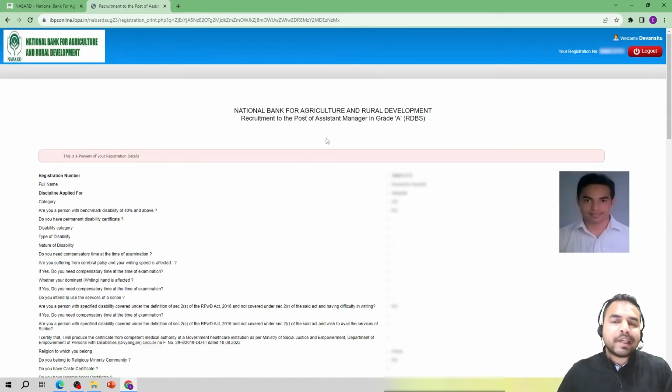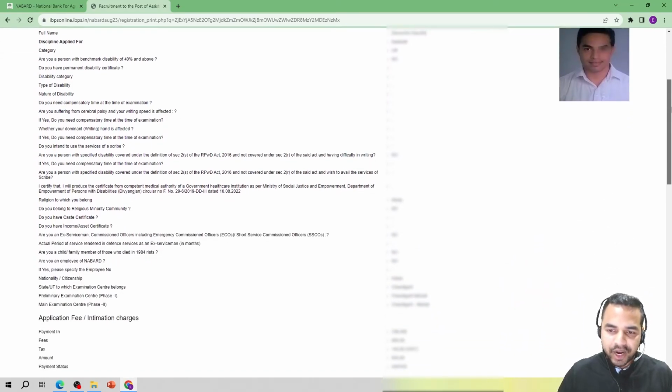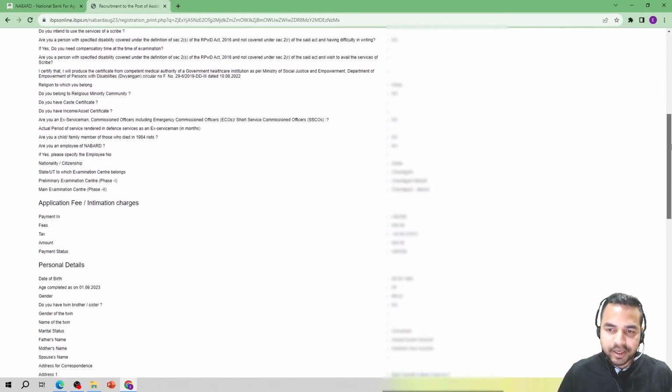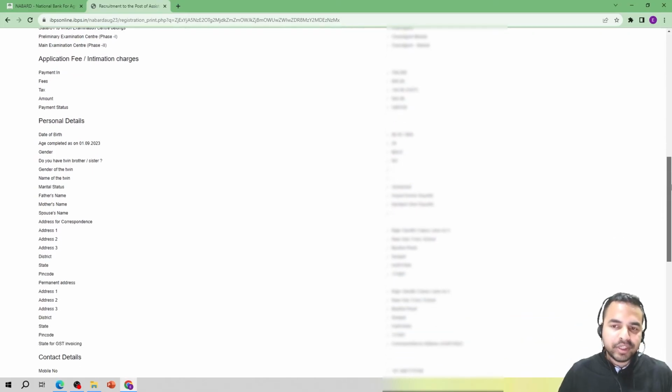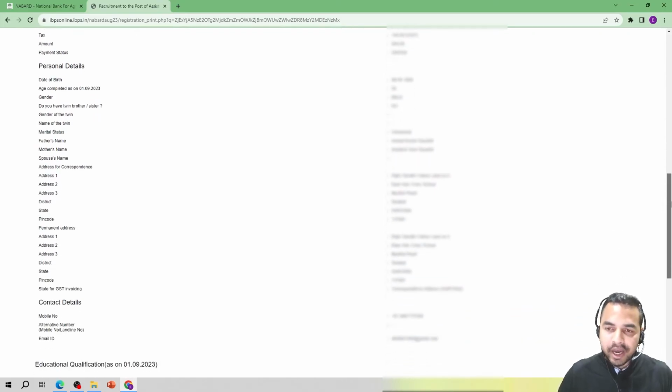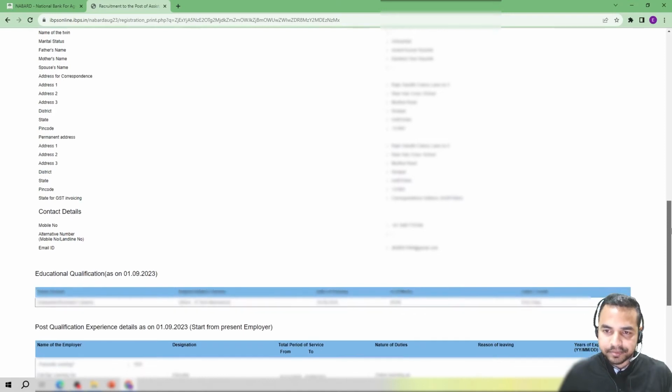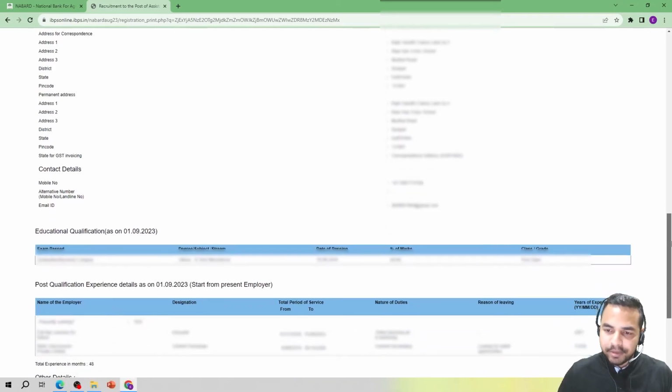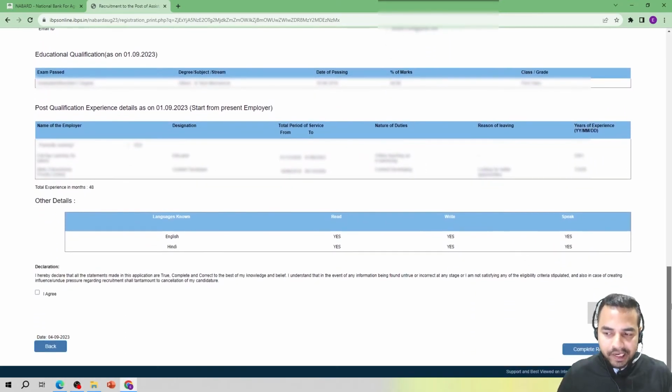Now when I click on save and next, it is showing me the preview of my online application form. Once again I have to make sure by verifying whether I have entered all my details correctly or not. So I have to go through all my details once again, and I will make sure that all the details I have entered are absolutely correct. So my dear friends, I have verified all the details here, and I have seen that all the details are absolutely correct.